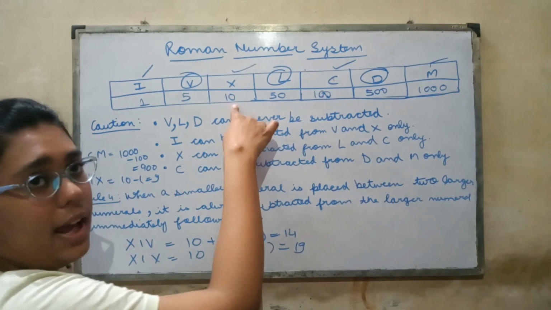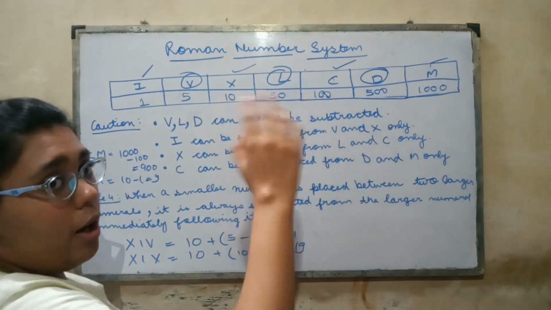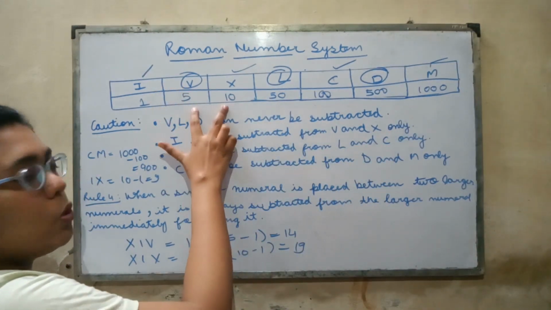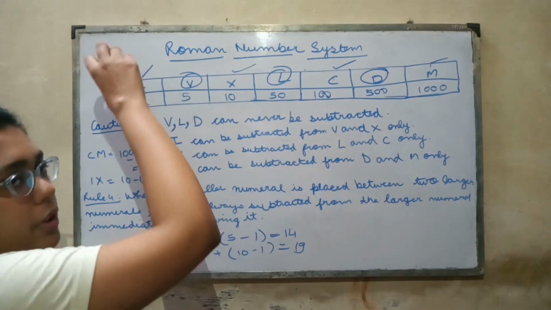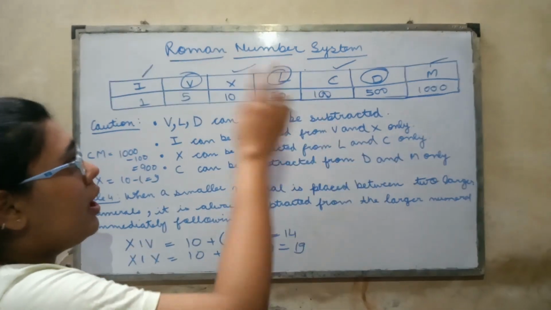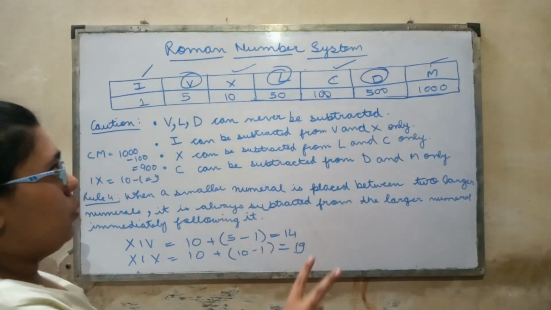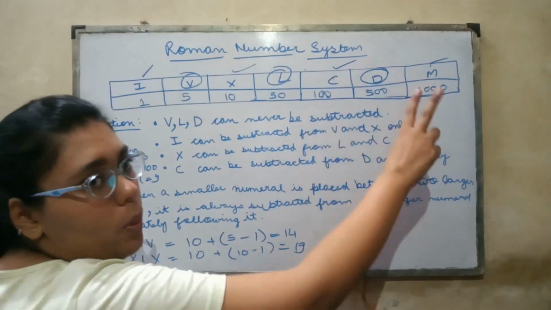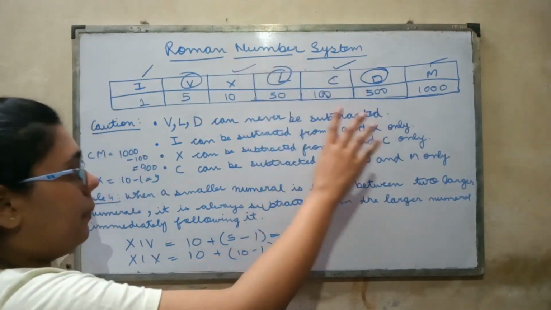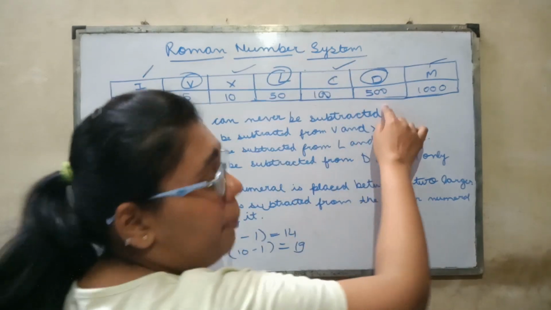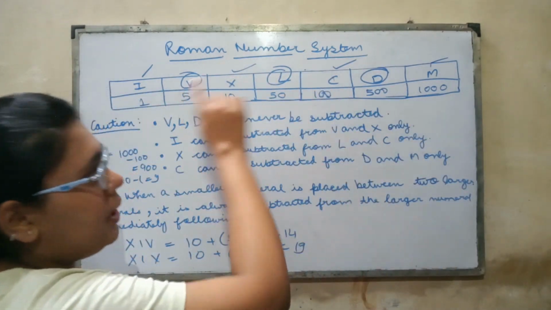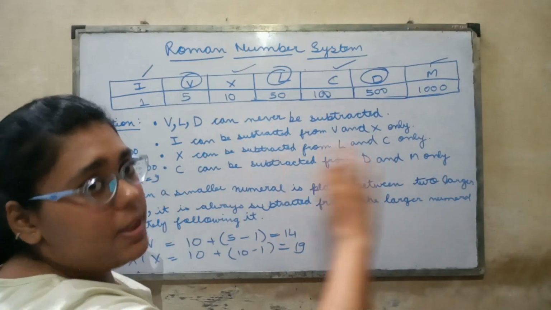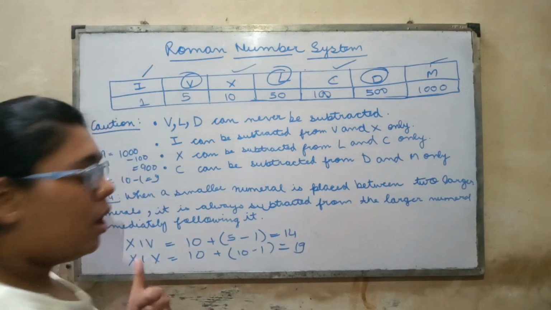The next 2 numbers that come after I, the I can only be subtracted from these. X can be subtracted from L and C, again X, L and C. So you have to remember this thing, that the next 2 numbers that are coming after a number that can be subtracted, it can only be subtracted from those 2. That means it will be subtracted only from the next 2 that are coming ahead. Again this C will be subtracted from D and M, and V, L, D can never be subtracted.